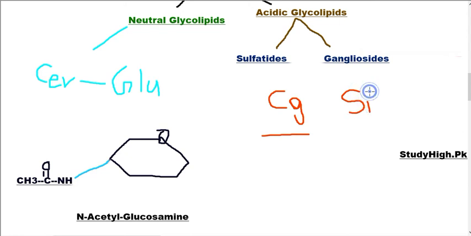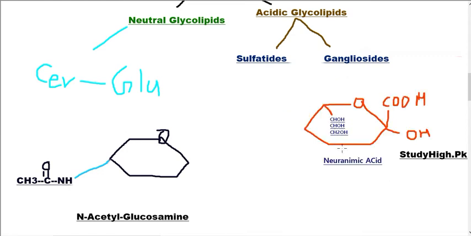The most important component of the sialic acid family is neuraminic acid, involved in the formation of different types of gangliosides, and its role is also very important in receptor systems and different types of cell signaling and cell recognition processes. This is the structure of neuraminic acid.